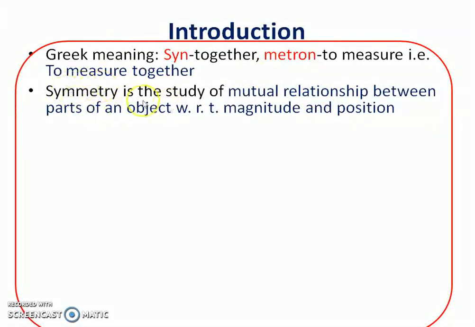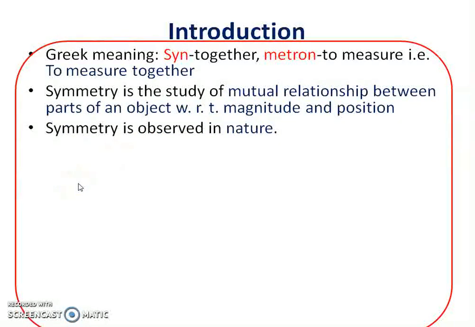So in this symmetry, we are going to study the relationship between various parts of an object. Object means here molecule. The relationship between various parts of the molecule means various bonds, bond angles of the molecules with respect to magnitude and position.